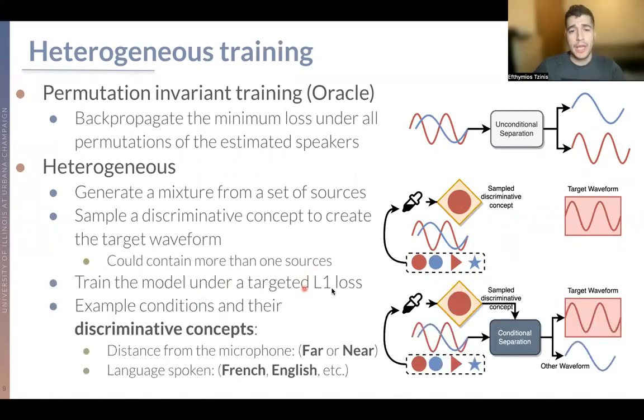And then we train the model under a targeted L1 loss, as we see here, by feeding the sampled discriminative concept to the conditional separation network, and then propagating the targeted error. But we see here that as discriminative concept, we could use anything that is in our metadata. So, for example, if the conditioning characteristic function would be the distance from the microphone, one could use far or near. Or if the language spoken is the condition characteristic function, the discriminative concept could be: give me the French, the speaker who speaks French.